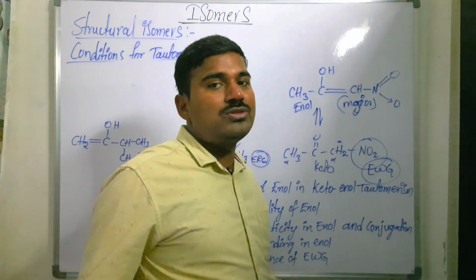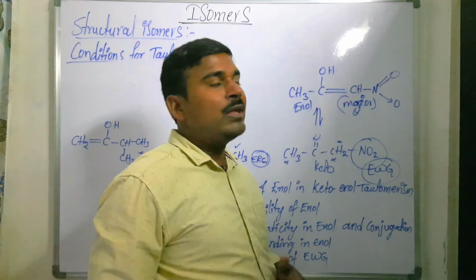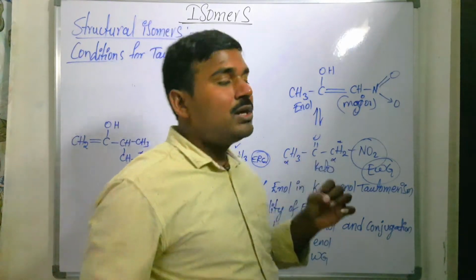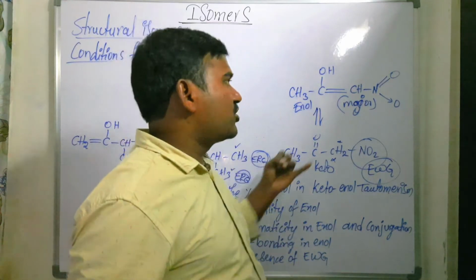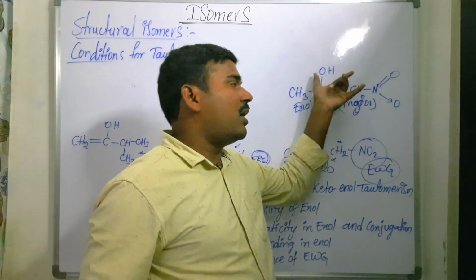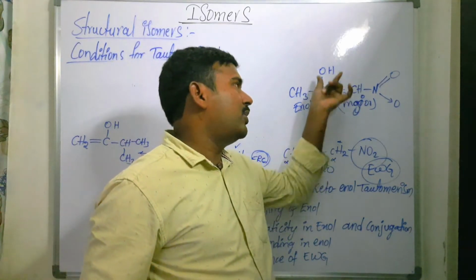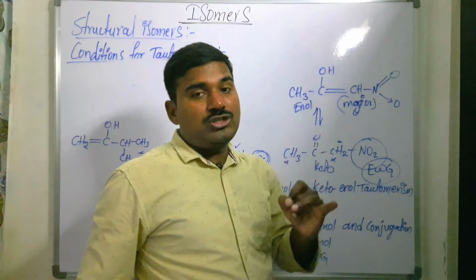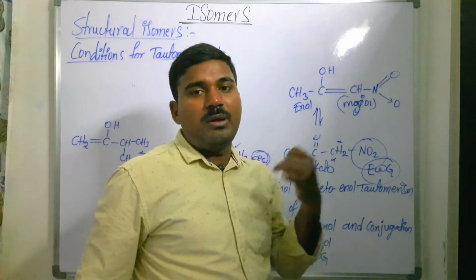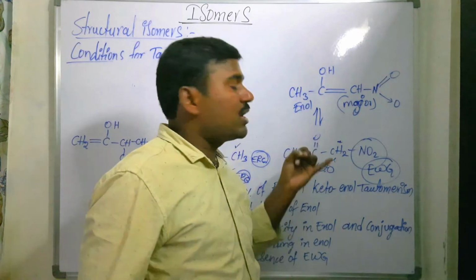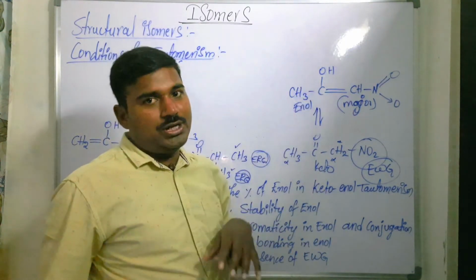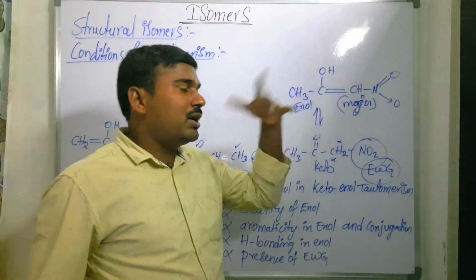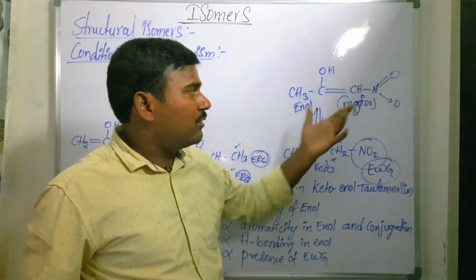How are you going to say that the enol form is major? Based on the factors: it must have some conjugation, or the enol, which is an alcohol attached to a double bonded carbon, must be stabilized in the form of hydrogen bond. It must have aromaticity, or conjugation, or be attached with an electron releasing group or electron withdrawing group.